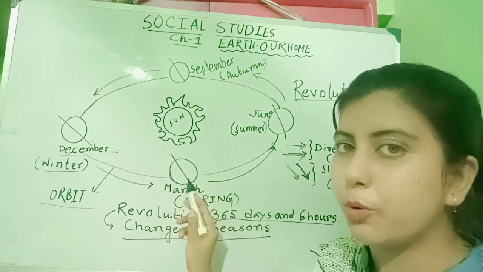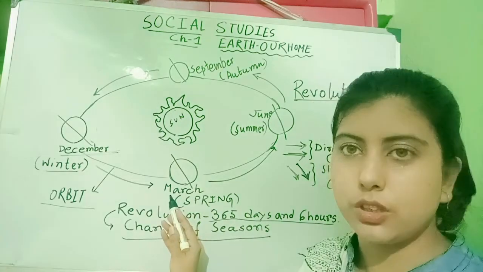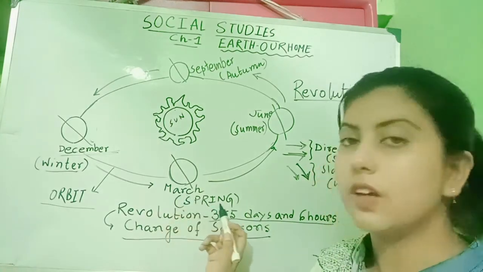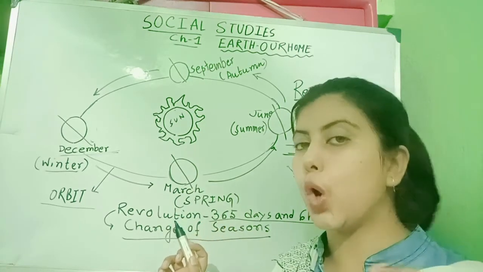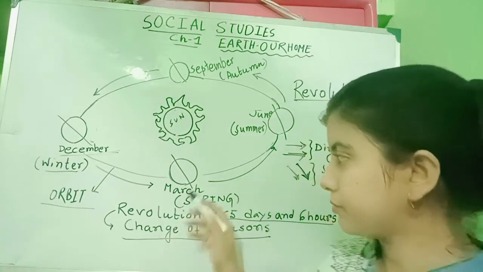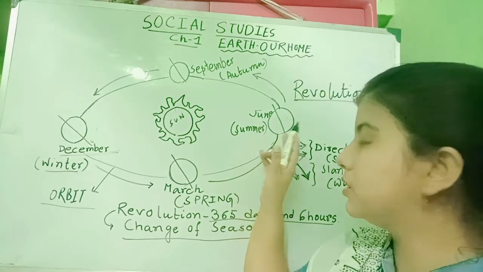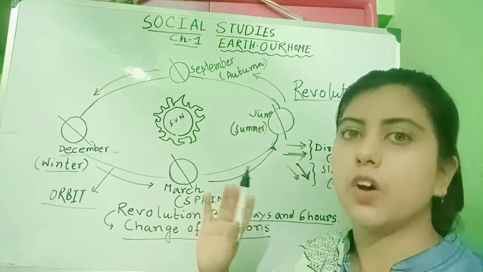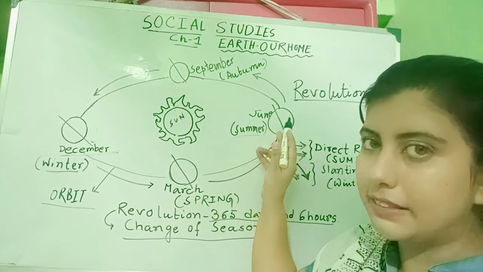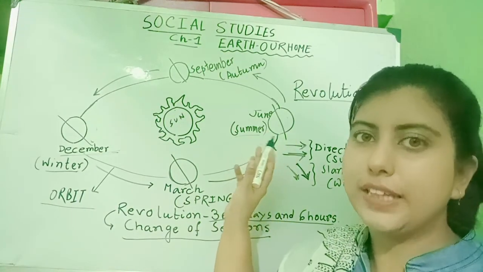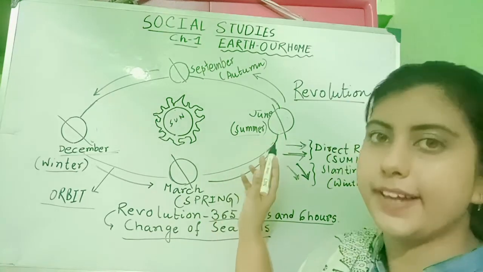Now come to this position. This is the second position. This position indicates the month of March. That means spring season. That is neither too hot, nor too cold. Now come to this position. This is the June month. That is the hottest period of the year. That is the summer season. So at this position, our country will get direct sunlight.